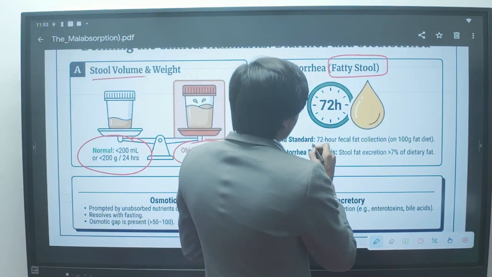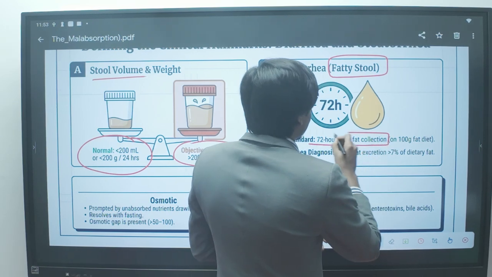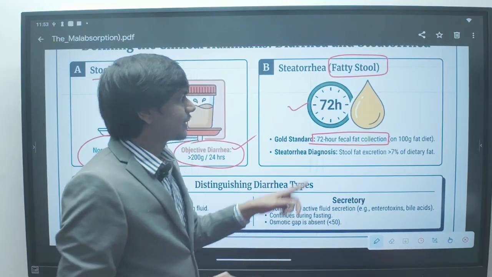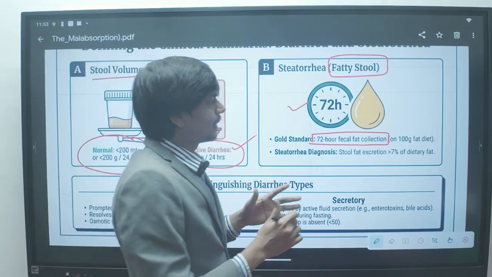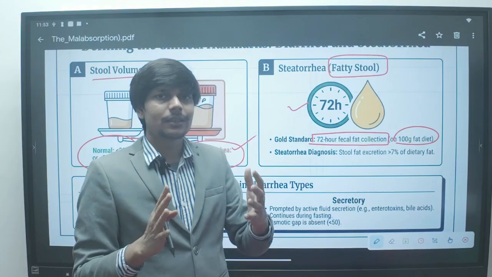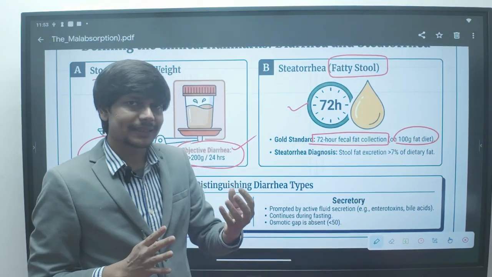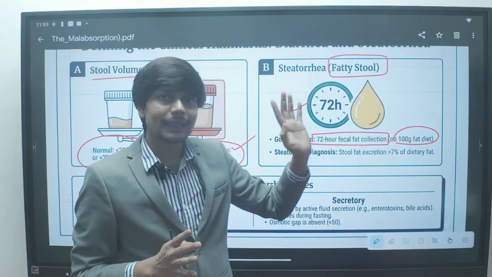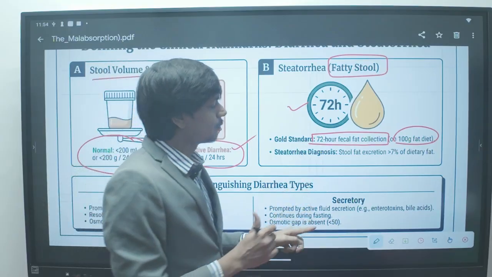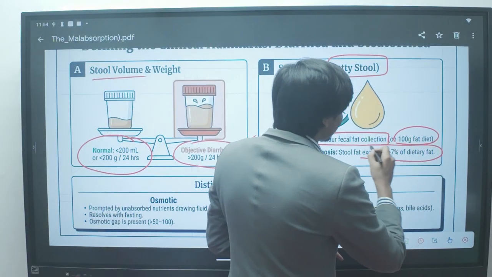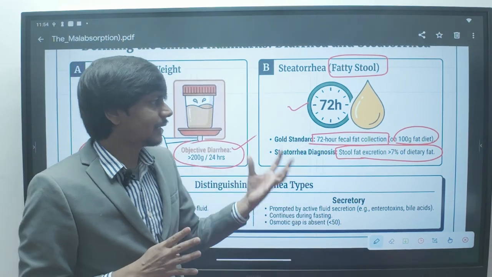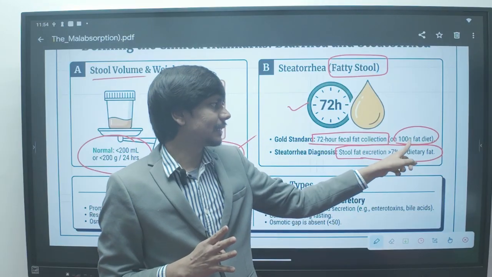But how do you quantify steatorrhea? You do a 72-hour fecal fat collection, so a 72-hour stool sample is required. The patient is on a fat diet of around 100 gram per day. So we give fat diet to the patient of only around 100 gram, and then we collect stool for 72 hours and check the stool fat excretion.